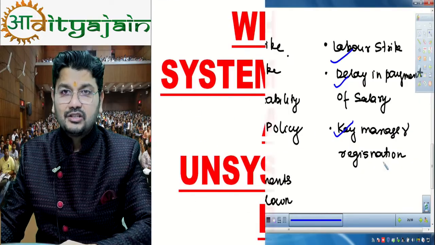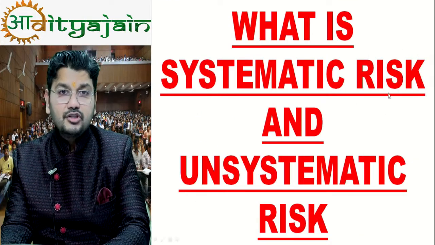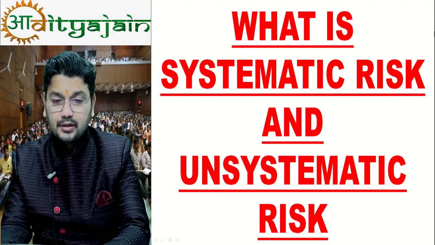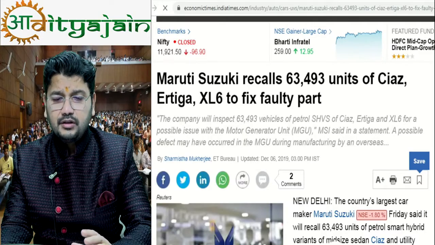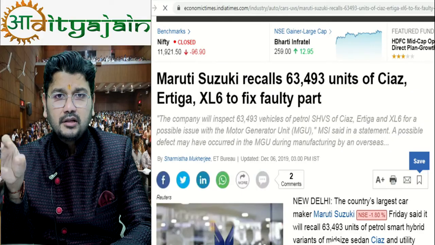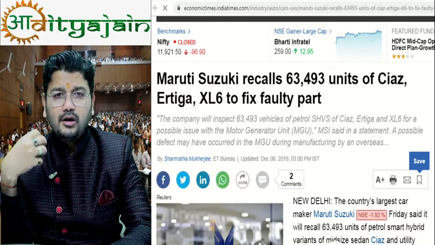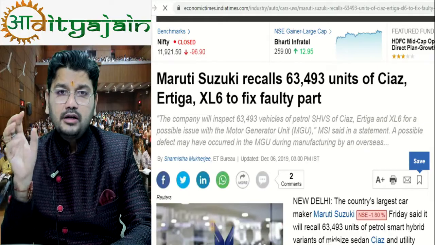Now let's understand it with live examples, with real life stock market case study examples. Maruti recalls 63,000 units. Means there was some fault in Maruti parts, and Maruti recalled those cars which have faults in them.